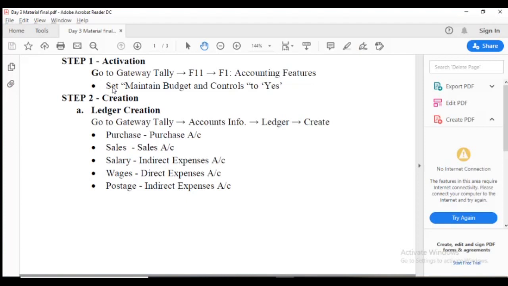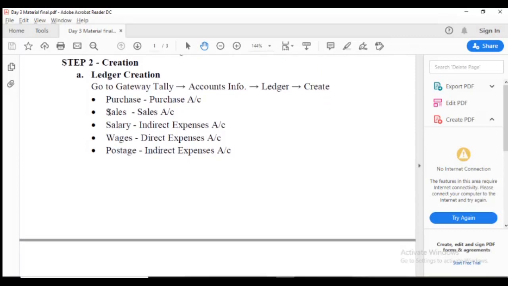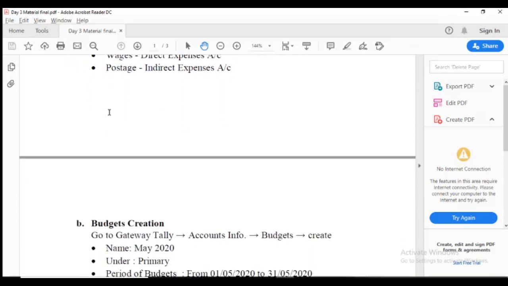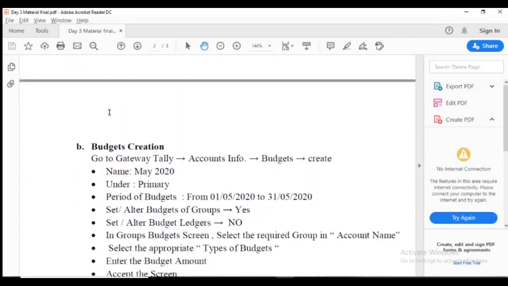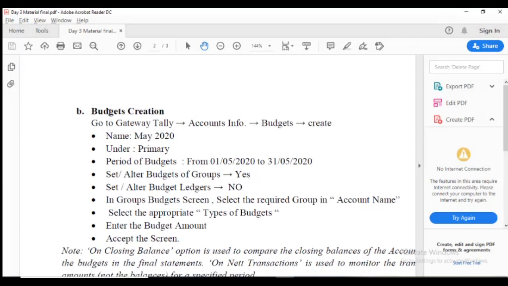Okay, we finished only step 2A, ledger creation, and we move to step 2B. It's budget creation, and the path is the same. Gateway of Tally, Accounts Info. If you want to create a ledger, you move to Ledger, but we create the budget, so we move to Budget and Create.